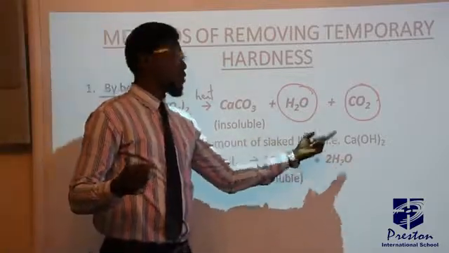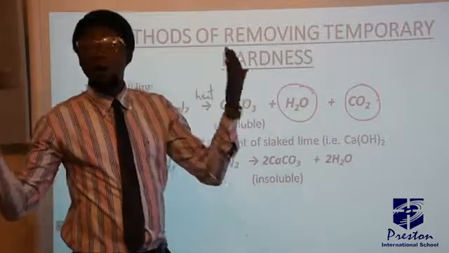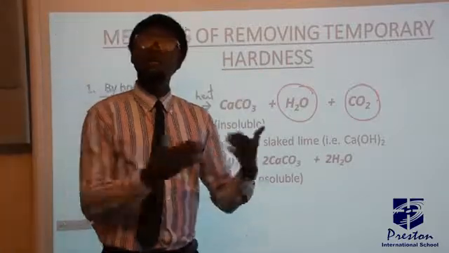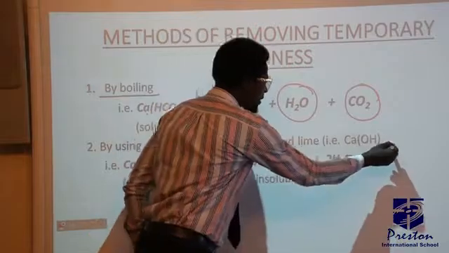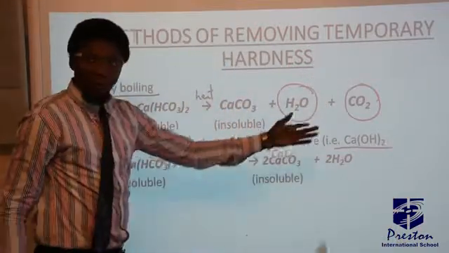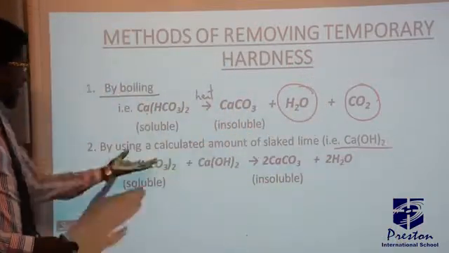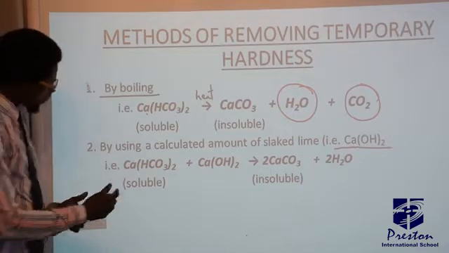Slaked lime is gotten from the action of quicklime, that is calcium oxide, with water to form what is called calcium hydroxide. So the chemical formula of slaked lime is calcium hydroxide. Let's see the chemical equation representing this.